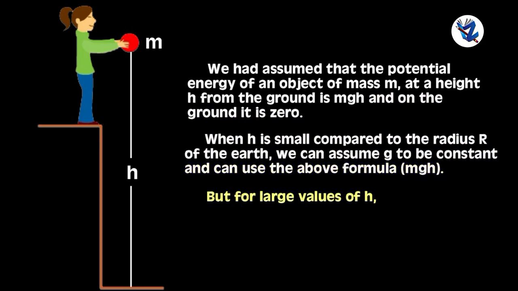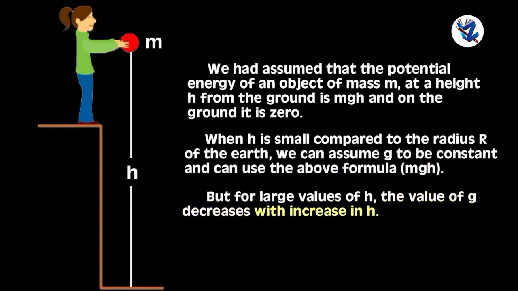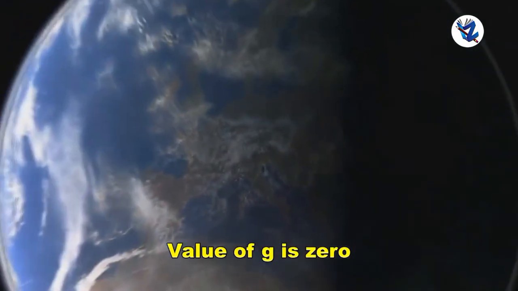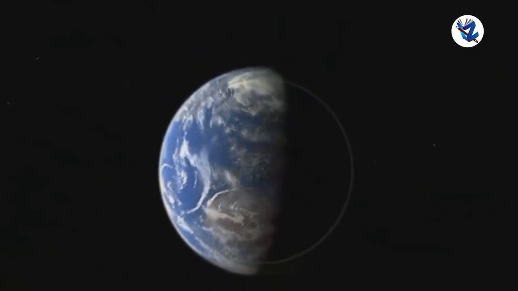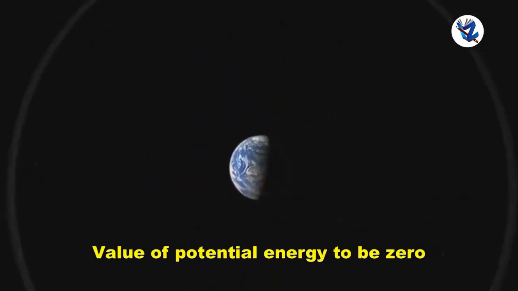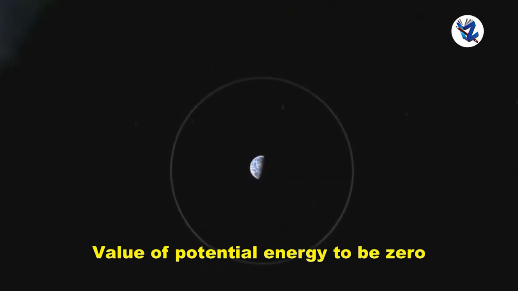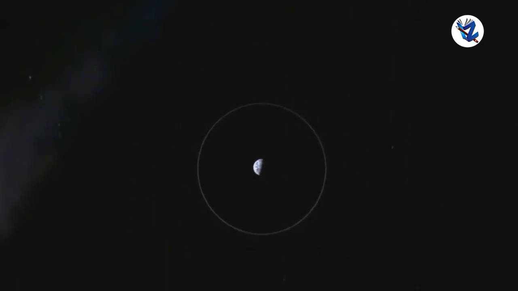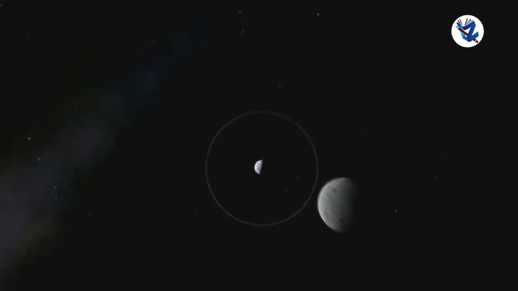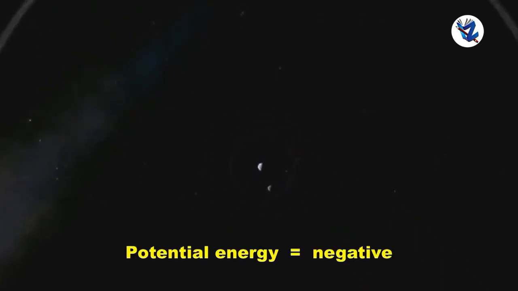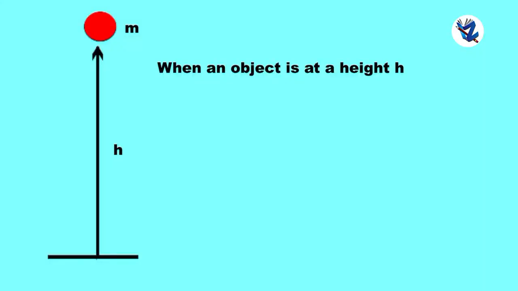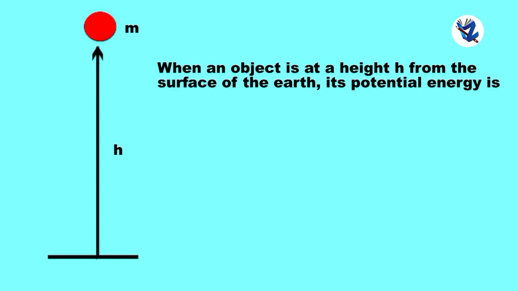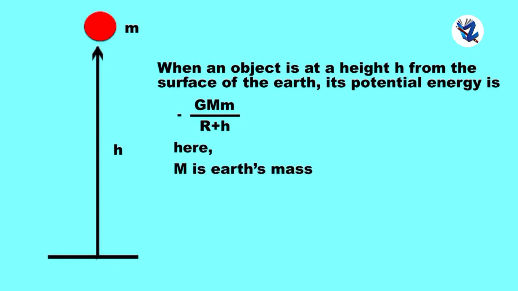But for large values of h, the value of g decreases with increase in h, and for an object at infinite distance from the earth, the value of g is 0 and the earth's gravitational force does not act on the object. So it is more appropriate to assume the value of potential energy to be 0 there. Thus, for smaller distances, that is heights, the potential energy is less than 0, that is negative. When an object is at a height h from the surface of the earth, its potential energy is minus GMm upon R plus h, where capital M is the earth's mass and capital R is the radius of the earth.